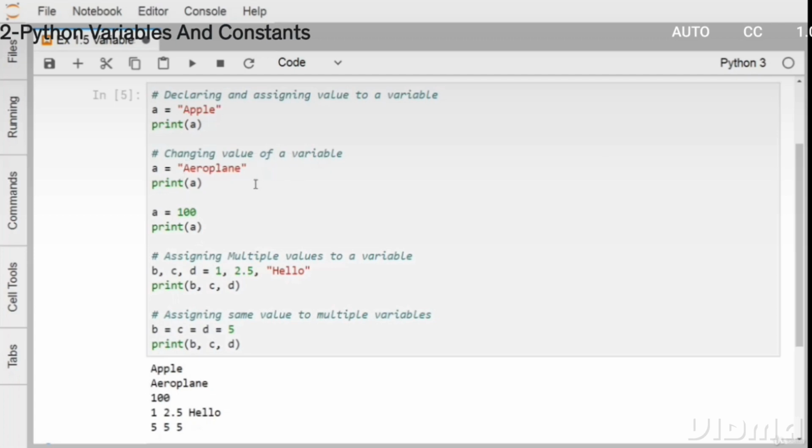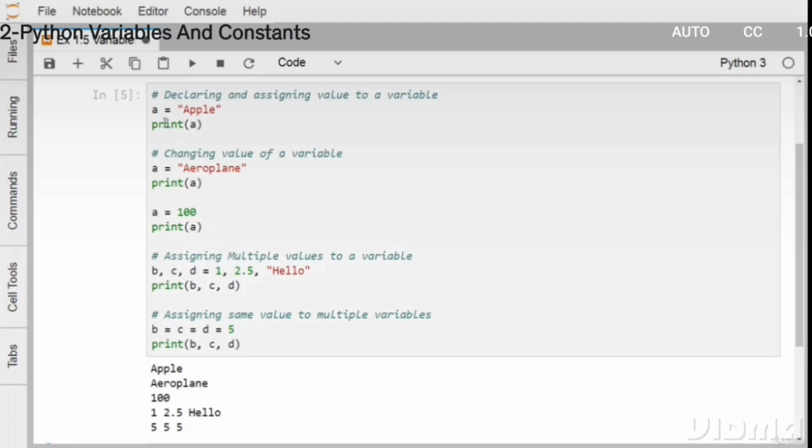Changing the value of a variable can be done using reassignment. So a is equal to aeroplane. So now if you type this and then print a, it is printing the respective string. Next, I'm just assigning 100 to a. So now if we print a, it is getting the value 100.